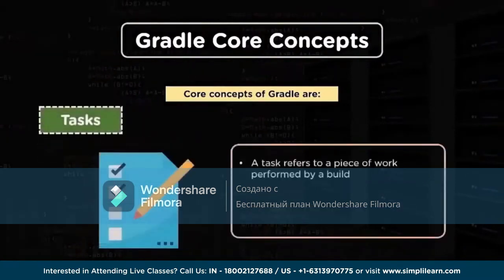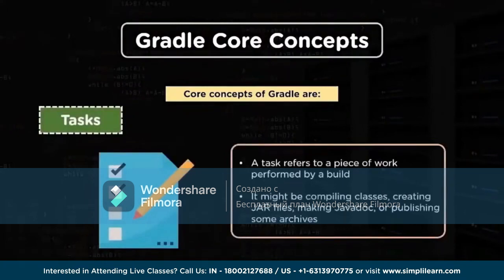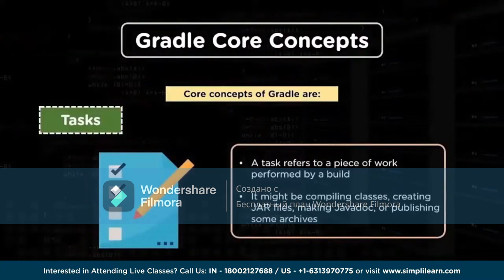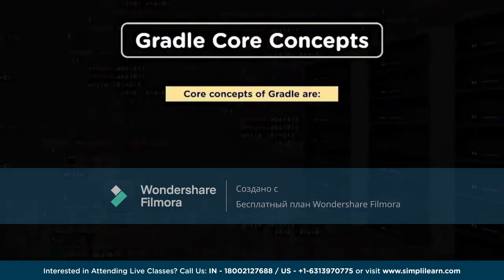A task is an entity in which we perform a series of steps. These tasks may be compilation of source code, preparing a jar file, preparing a web application archive file, or an EAR file. In some tasks we can even publish our artifacts to the artifact tree, so that we can store those artifacts in a shared location. So there are different ways in which we can have these tasks executed.